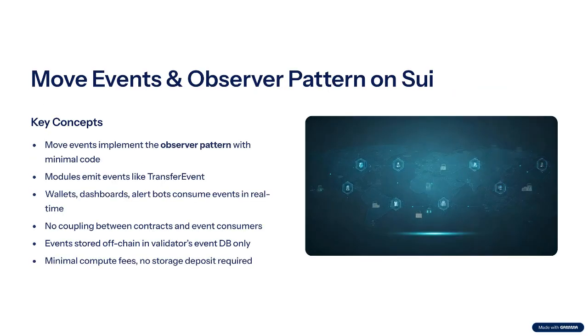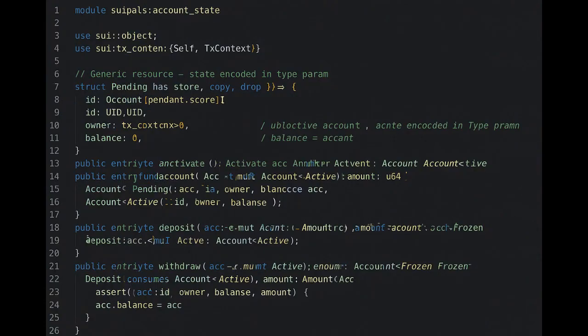Move events deliver the observer pattern with one line of code. Your module emits TransferEvent. Wallets, dashboards, alert bots consume it in real time without forcing your contract to know a single endpoint. Events are never stored on chain, only in the validator's event DB, so they cost a tiny compute fee and no long-term storage deposit. This one file demonstrates nearly every pattern we discussed.